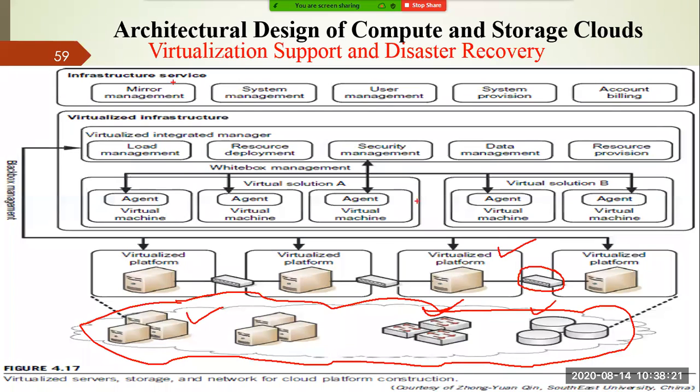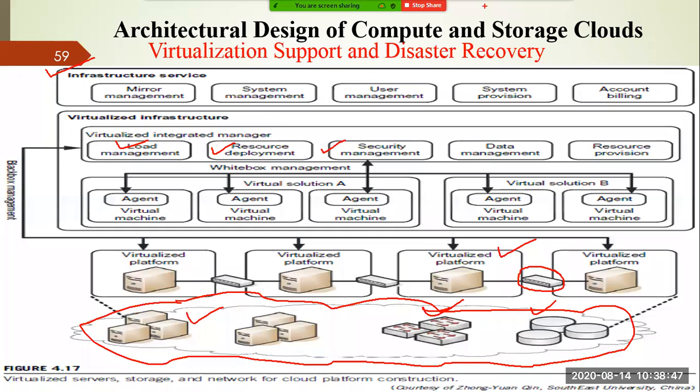In the top layer, you have application type of services, and this complete virtualized infrastructure provides the load management: which server is loaded, which is overloaded, which is underloaded, which server is on but not doing any work. Everything will be managed by this load management. Similarly, there are resource deployment, security management, data management, and resource provisioning. These are the various components of the architecture.